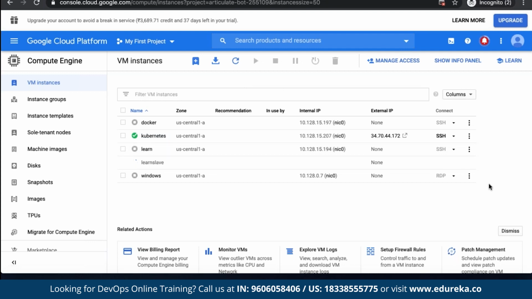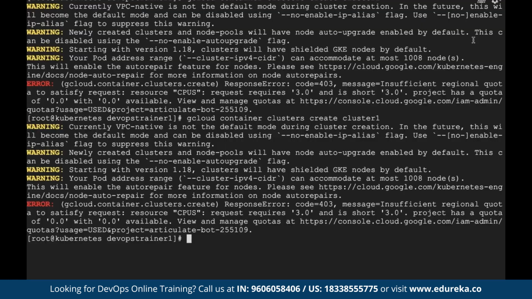So what happens is, in a free account, at a time you can have a maximum of 8 resources in a Google account. Now I have only 4, so I still have 4 resources available. So let's see if it works now. Okay, response code 0, insufficient regional quota. Oh, okay. So let me reinitialize and put some other region. See, insufficient regional quota to satisfy the request for resource CPUs. Request requires 3 and is short. The project has a quota of 0 with 0 available. View and manage quotas here.